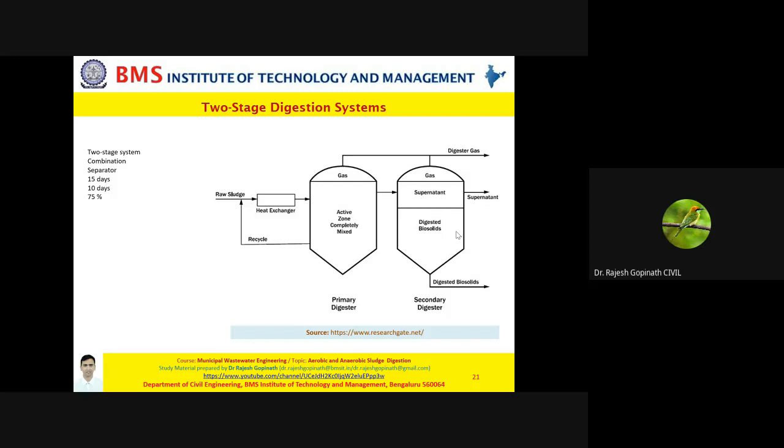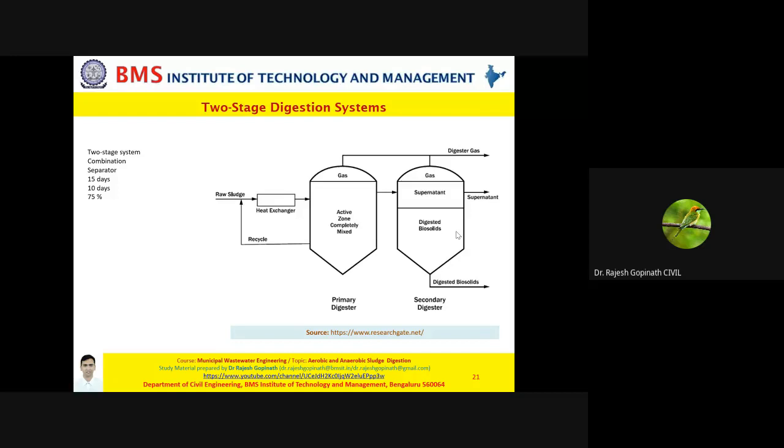Friends, if you are going for a two-stage process, it is mostly done where you have a capacity for more than 1 million gallons per day of sludge generation. Only if you have a vast generation of sludge do you tend to go for this. The detention period in the first stage tank is about 8 days, and in the second stage tank about 22 days. The minimum retention that you need to maintain is 30 days.